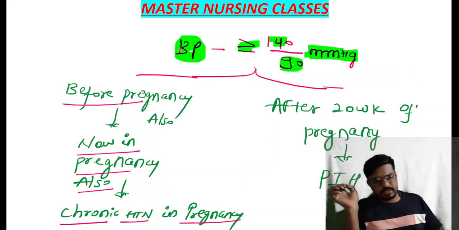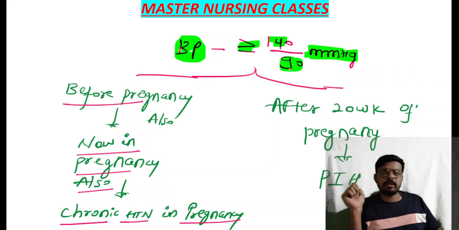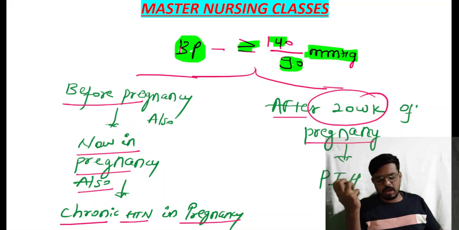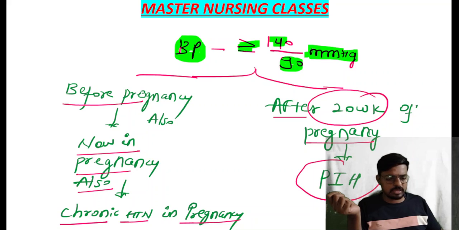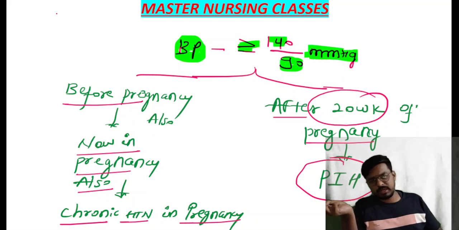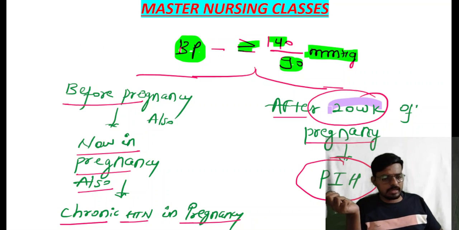If the BP is more than 140 by 90 mm of Hg after 20 weeks of pregnancy, this is what we call pregnancy induced hypertension, the hypertension that arises because of some placental problem during pregnancy. Remember, a question will come: after how many weeks can we diagnose PIH?